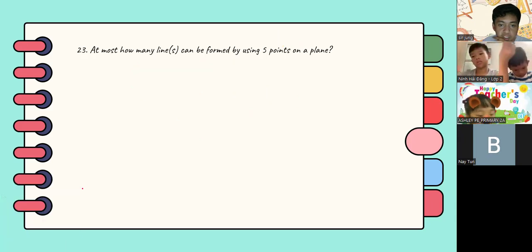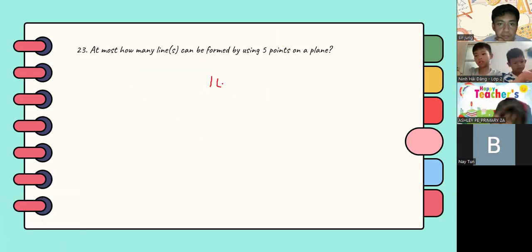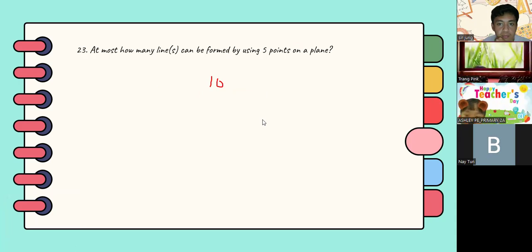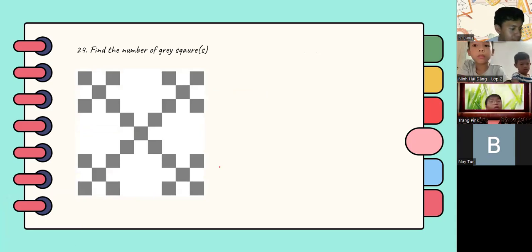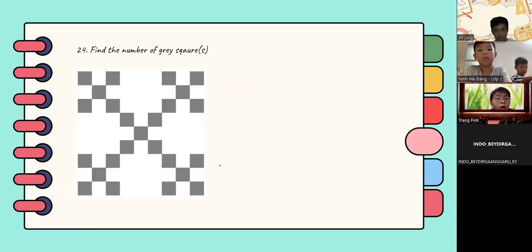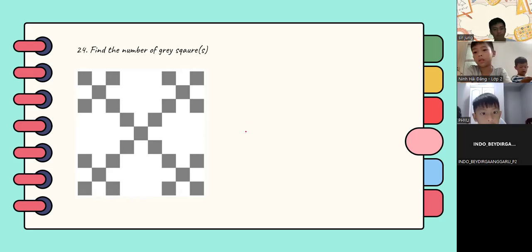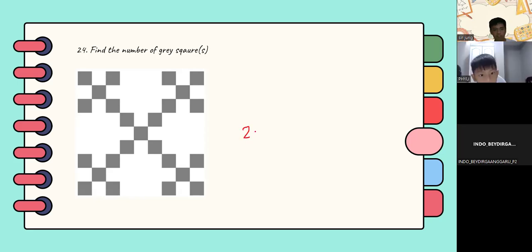Any more questions regarding this problem? If none, we'll proceed to number 24. How about this? Find the number of gray squares. Only the gray ones. The answer is 25.